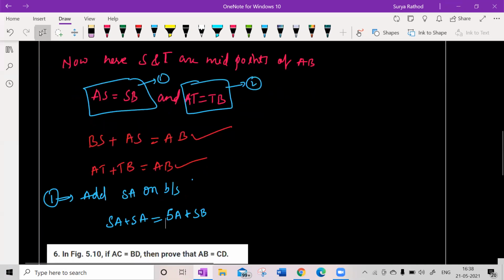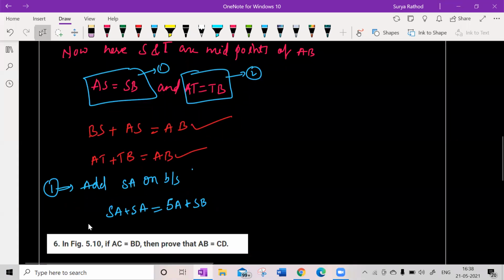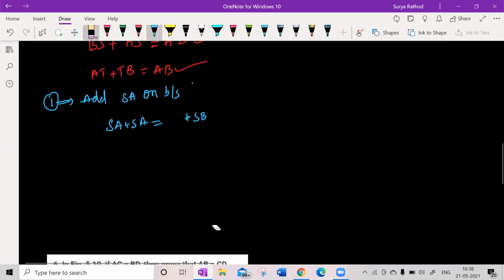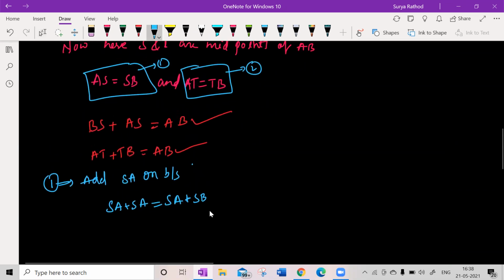Getting my point, children? Any doubt? No, sir. Sir, BS also you took as SA, you're adding SA plus SA is equal to SB plus SB. Look at this here. I'm just simply adding. In equation 1, I'm adding SA on both sides. You can write this as AS as well. AS and SA are both the same. All right. So what did I get now? 2 times SA is equal to SA plus SB.